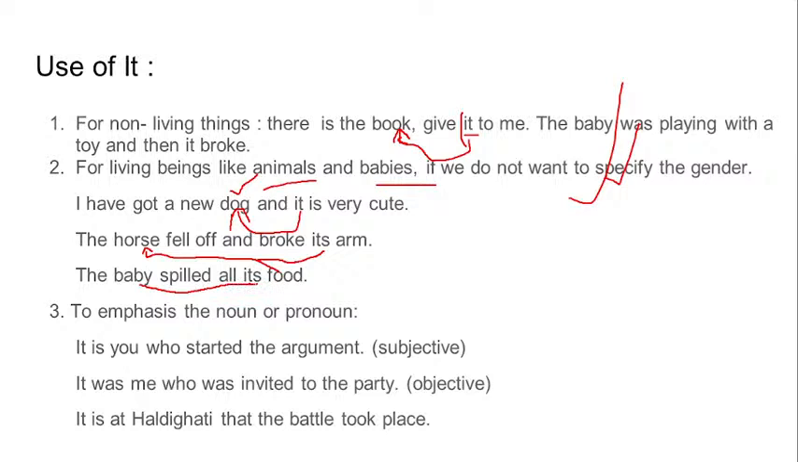There are two large instances of using it, mainly for non-living things. Non-living things surely will be using it, and for living beings also, if we use it, only if we don't want to talk about the gender, we will be using that. And here comes the most important part of the pronoun, where we get confused whether to use it is me or it is I.